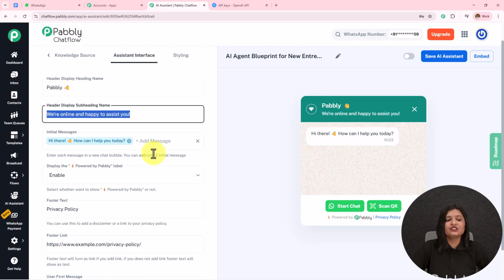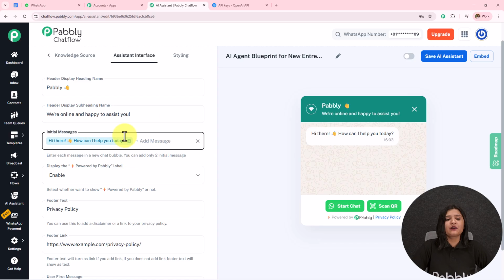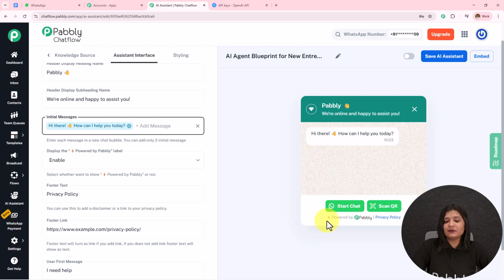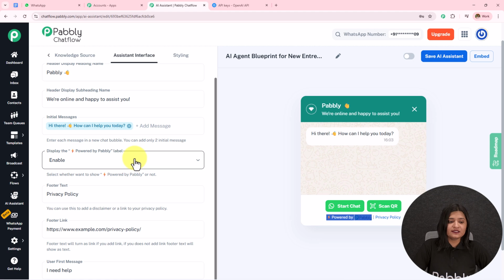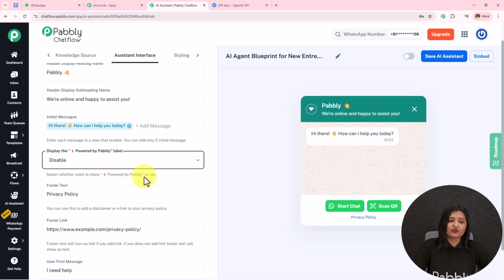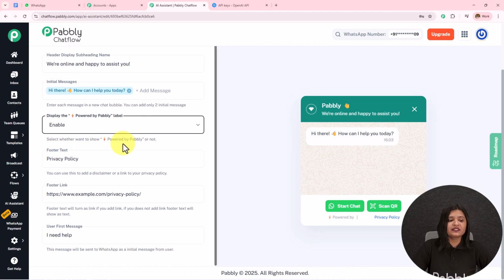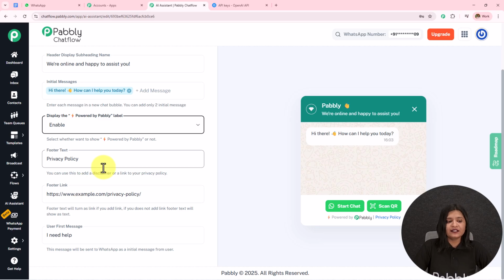Then we have this initial message. Now over here I can add two initial messages. Hi there, how can I help you today? My AI agent is going to reply to me or to the customer. You can add two such initial messages. We have this display powered by Pabbly. Here I have enabled this, and you can see this. If I disable this, it will be removed from here. I'm going to keep it enabled. Then in the footer text and the footer link, I have added the privacy policy and the link to the privacy policy.